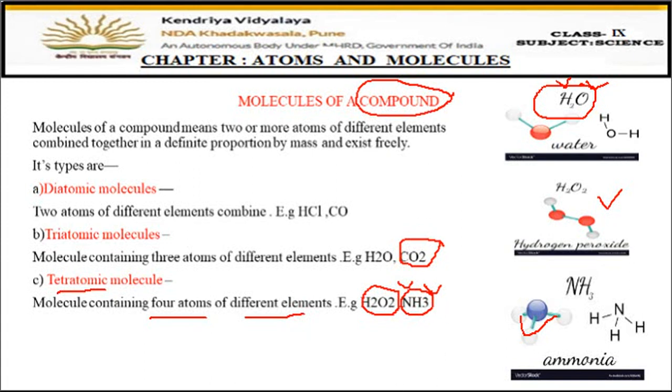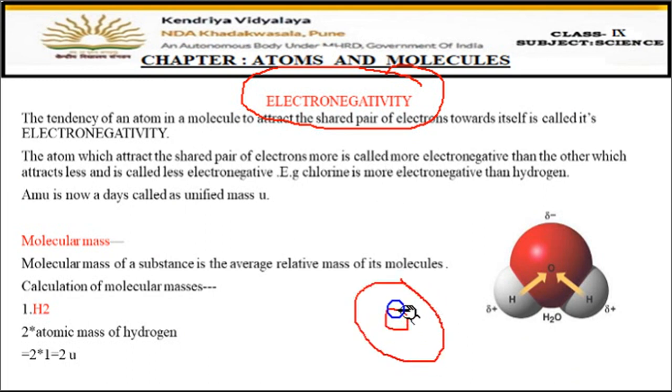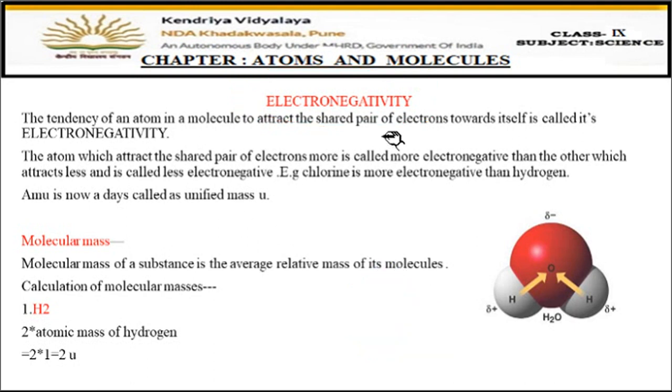Fine. Now let's move on to the next slide and see another topic, that is electronegativity. Now you all know that the atom is the smallest particle, and in the center of the atom there is a nucleus in which protons and neutrons are present, and outside the nucleus there are orbits or shells in which the electrons move. And these electrons have negative charge on them, remember. So now let's see what is electronegativity.